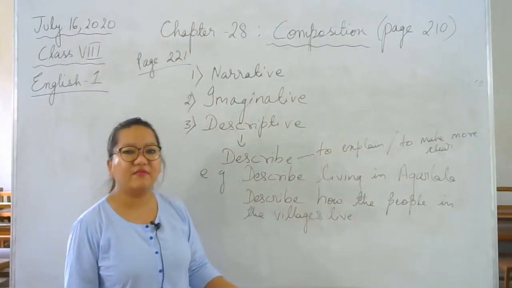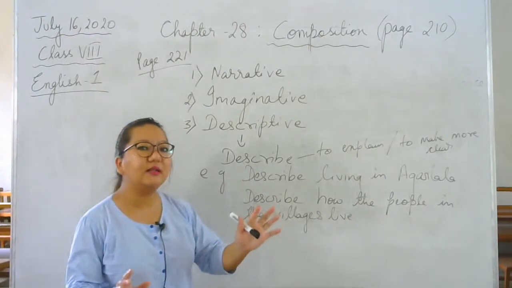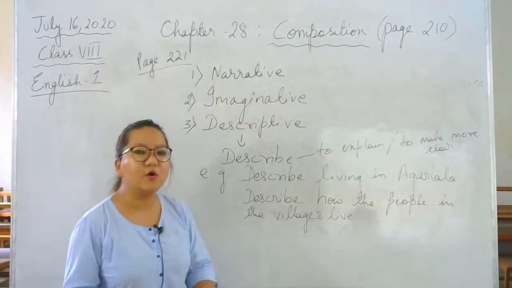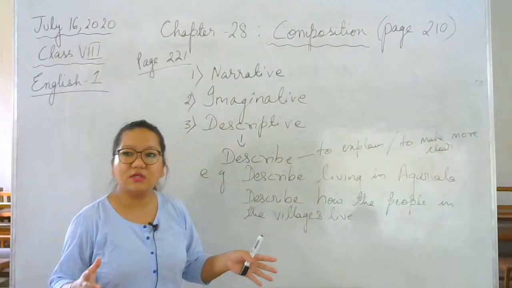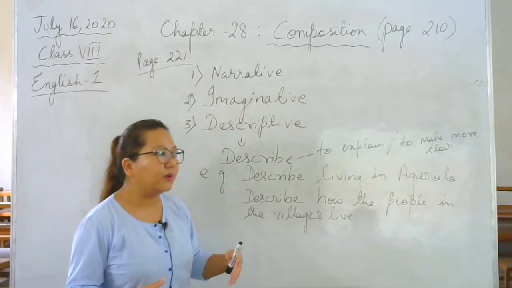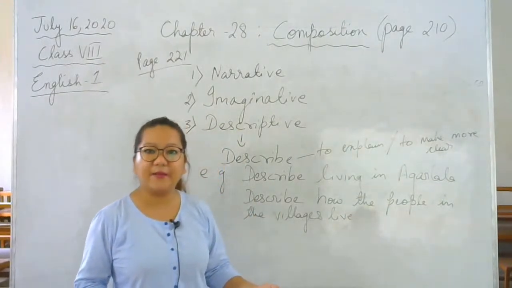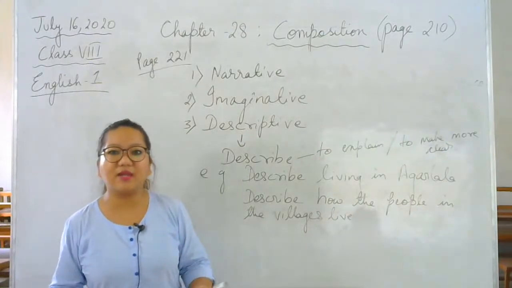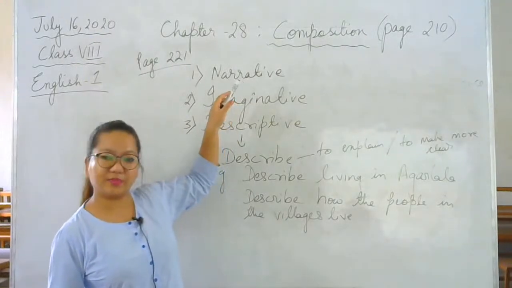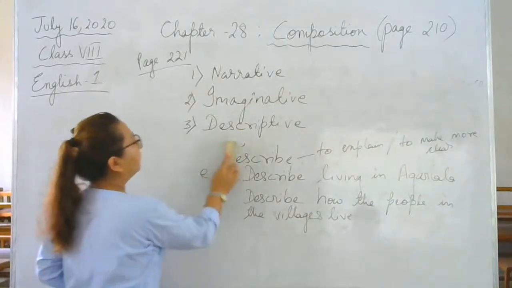Now some of us are living in the villages right now. We are living in our own hometowns. So how do people in the village live? They get up early in the morning, they sleep very early at night, they don't go to the restaurants, instead they go to the field, to the forest. How do they get the food, how do they live every day, how is the climate, what are the animals in villages, all these things are part of descriptive composition. Clear? Okay, all right, then we'll go to number 4.